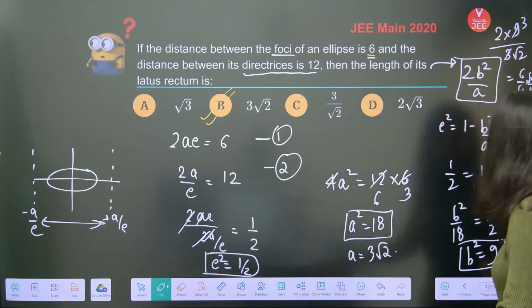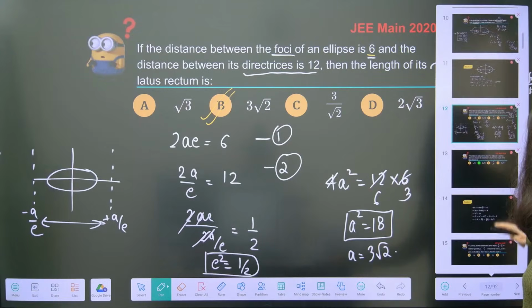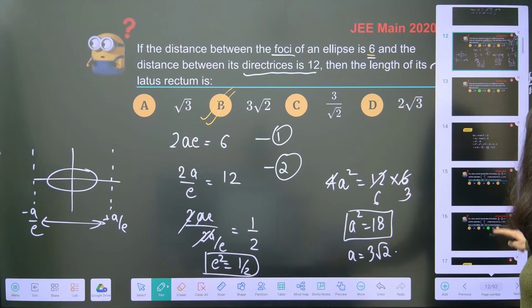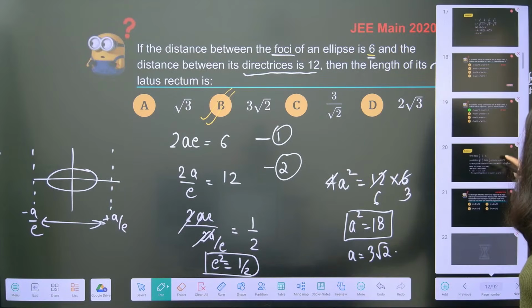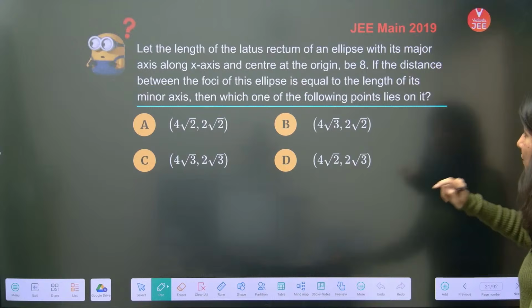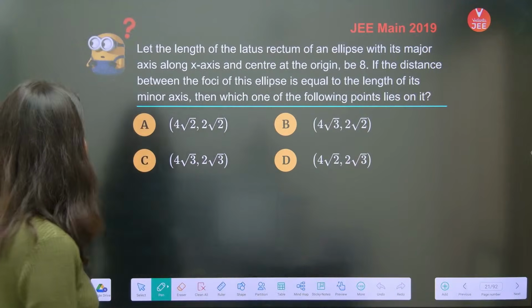Alright, so I guess this problem is done. Anybody is having any doubts, please do let me know. If not, then we will quickly move towards another question, which is again a PYQ. Okay, PYQ. Let's talk about this.